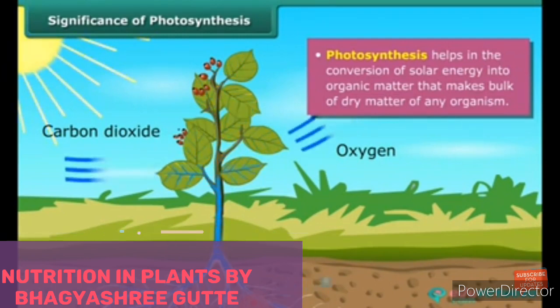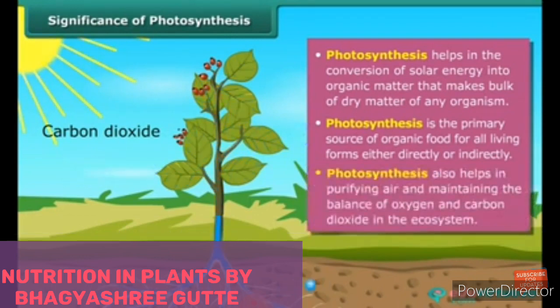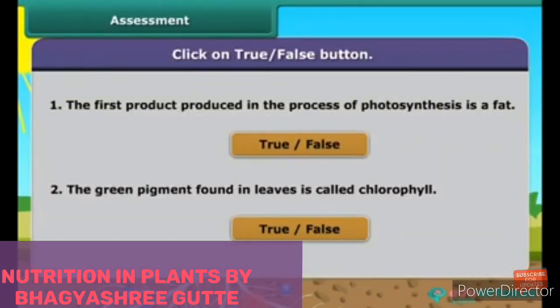Photosynthesis helps in the conversion of solar energy into organic matter that makes the bulk of dry matter of organisms. Photosynthesis is the primary source of organic food for all living forms, either directly or indirectly. Photosynthesis also helps in purifying air and maintaining the balance of oxygen and carbon dioxide.